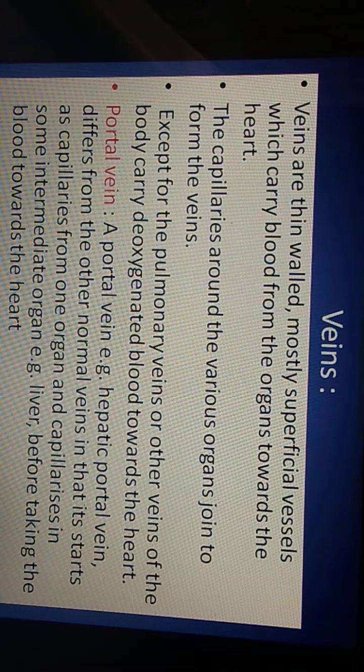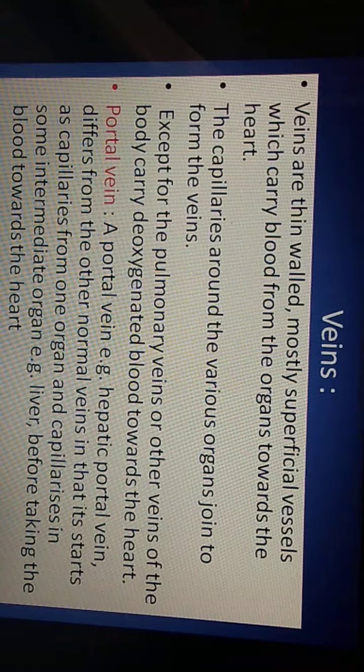It starts as capillaries from one organ and capillarizes into some intermediate organ, like the liver, before taking the blood towards the heart; they further form a network inside the same organ, so called portal veins.